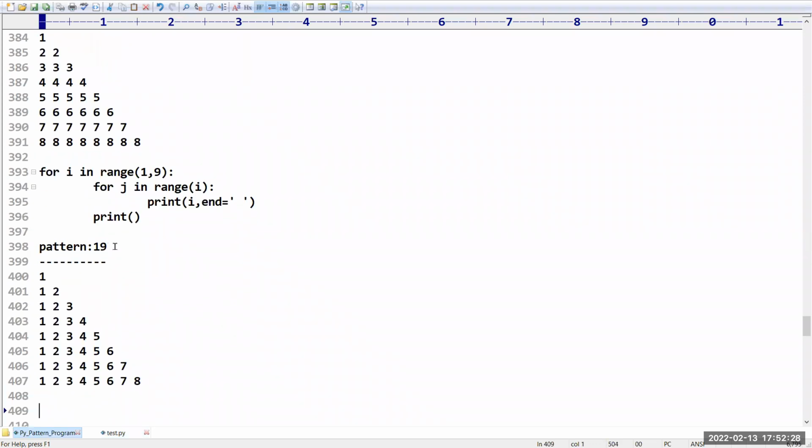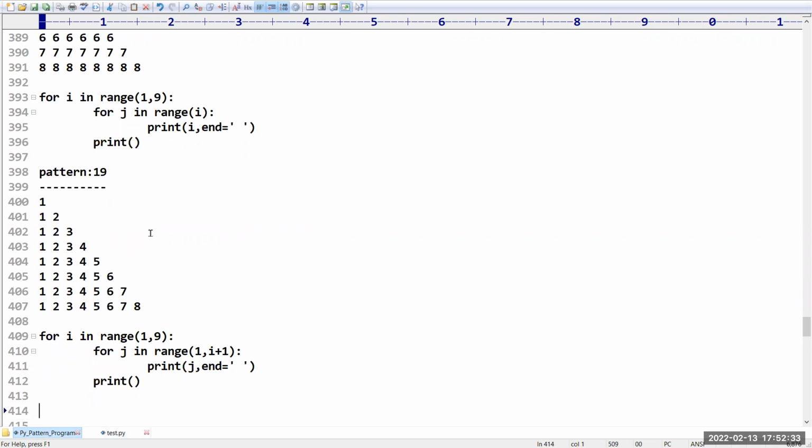Okay, this is nothing but how you can print. Sir, everything is okay, but my requirement is, sir, I want to print continuation numbers. How can you do that?